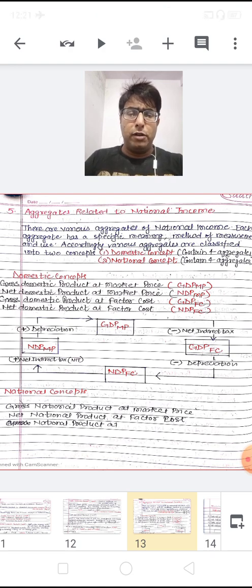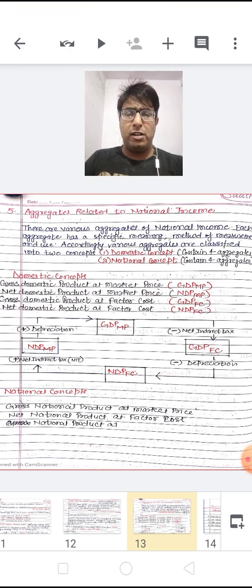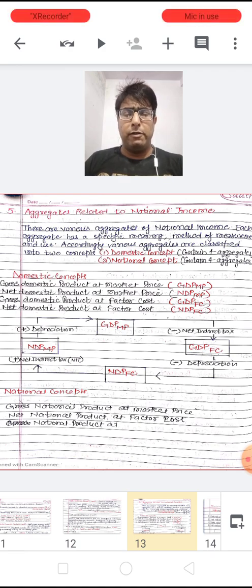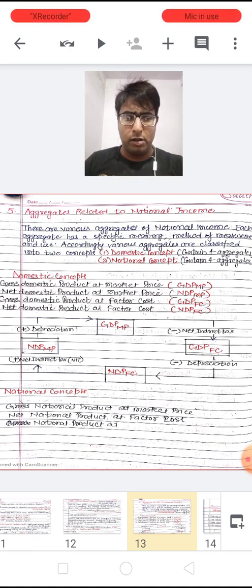Beta, on the right side, just see the first conversion from GDP-MP to GDP-FC: G to G, no change. D to D, no change. P to P, again no change. And from market price we want to reach factor cost. I have just explained, if we subtract the net indirect tax from the market price, we get the value of factor cost.